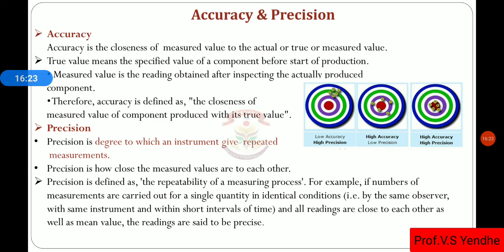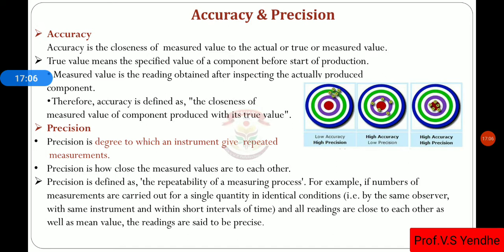Then the measured value is the reading obtained after the inspection. That means after the measurement, whatever reading we are getting, that is known as the measured value. And true value is the specified value for a particular component before production, or it is the dimension given on a particular drawing before the production of that component. Therefore, accuracy is the closeness of the measured value to the true value of that product.